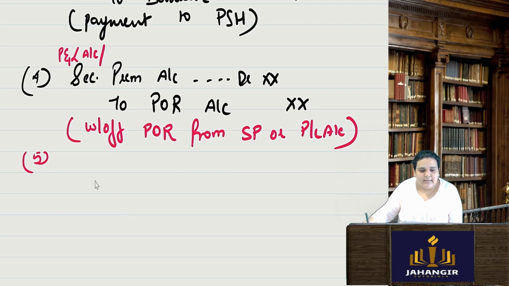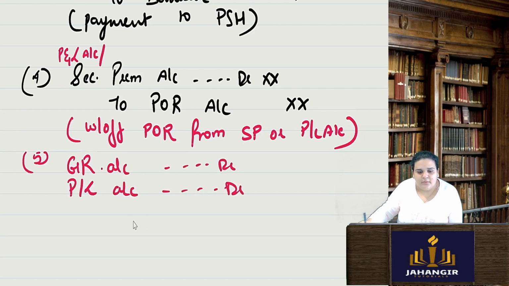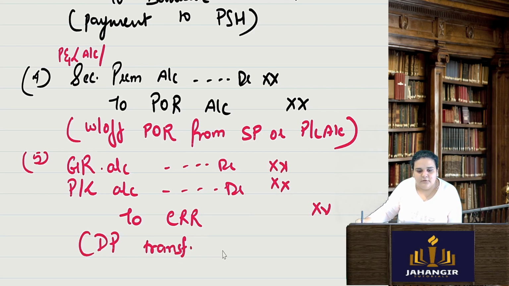And the last one is divisible profit transferred to CRR. Any divisible profit, you can have general reserve, profit and loss account, any reserve, transferred to CRR.